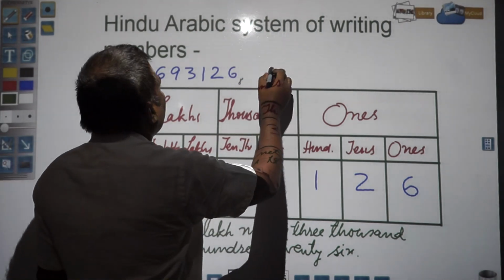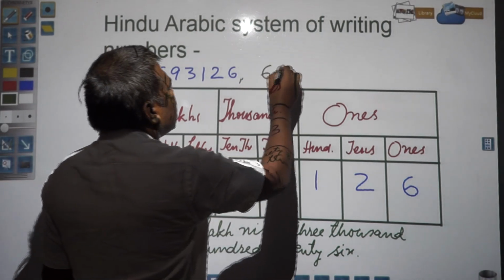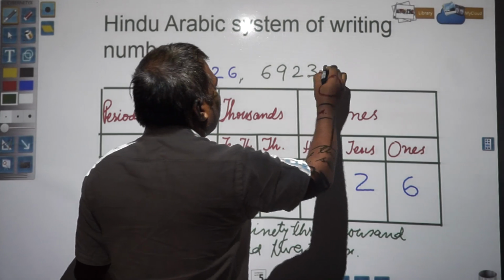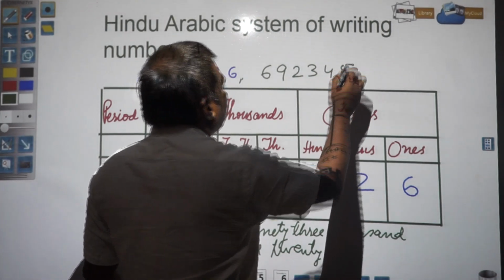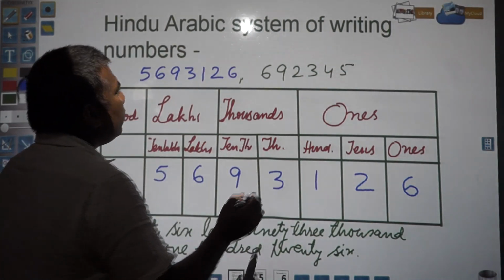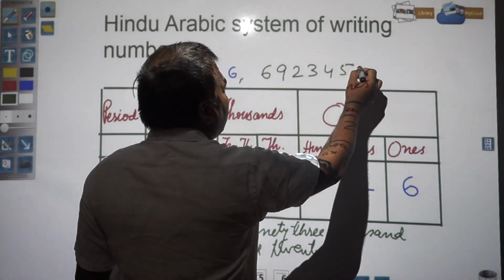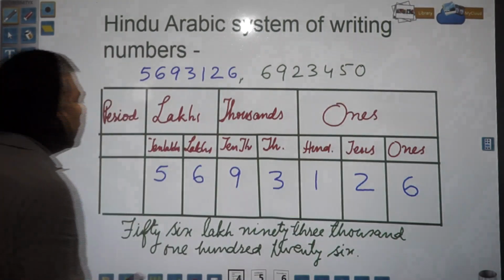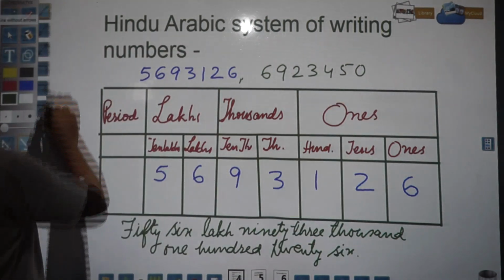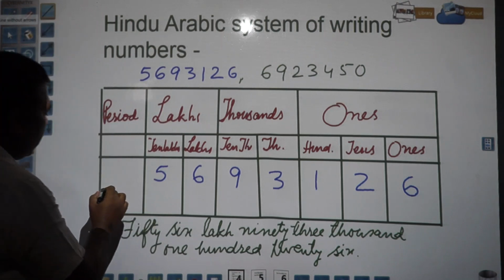Suppose you take any other number 6, 9, 2, 3, 4, 5. Suppose this number I have taken. One more digit you increase, suppose 0. So you try to write this number in the same way.